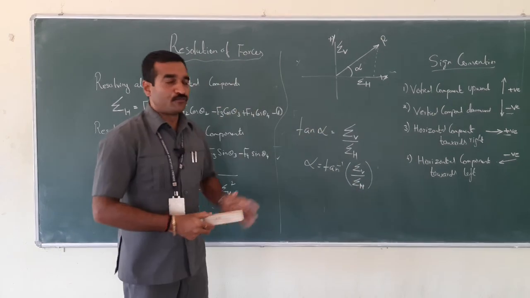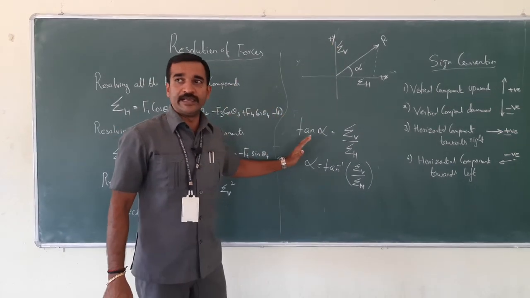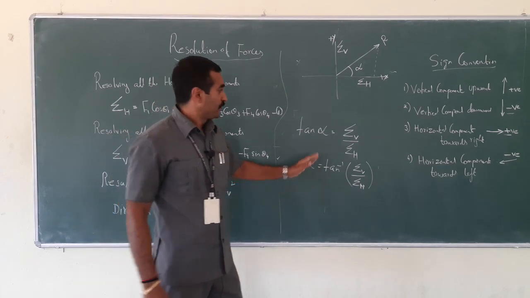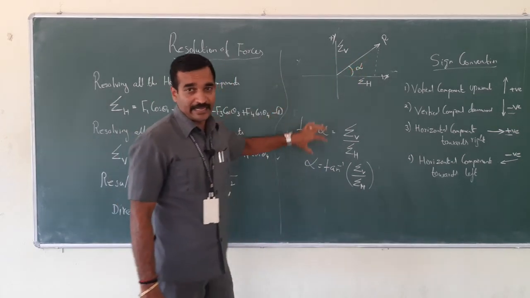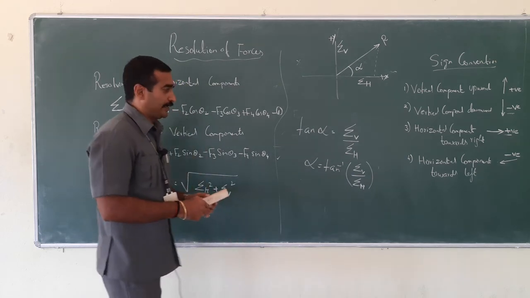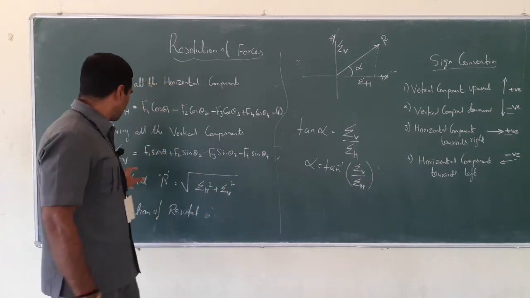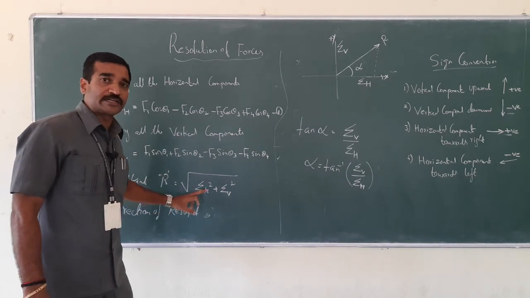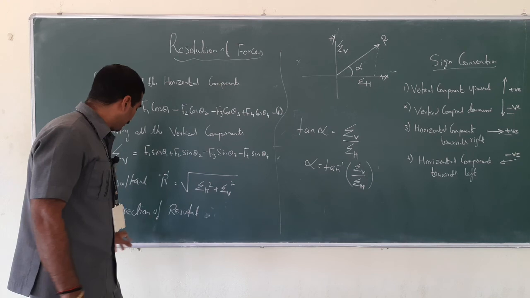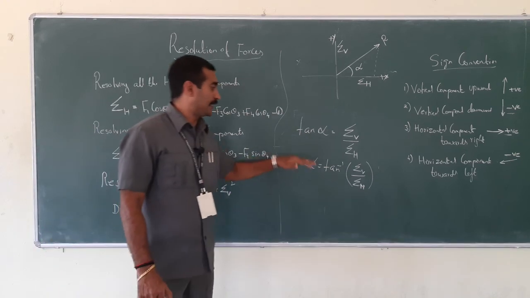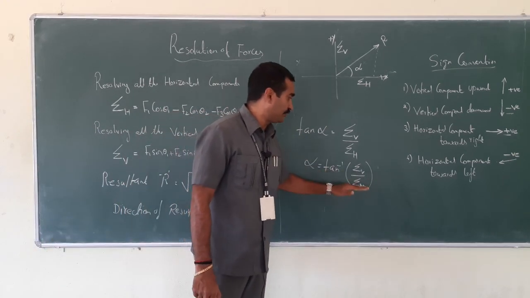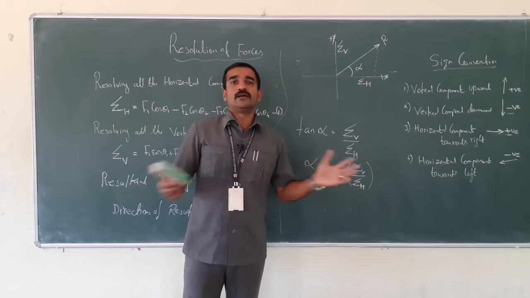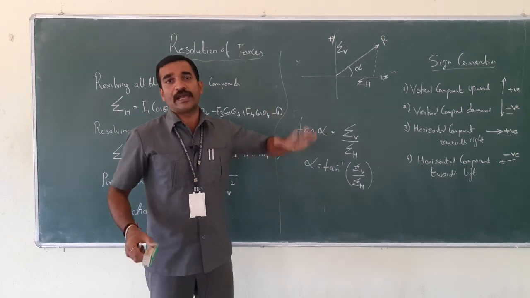Got it? So from this diagram, I arrived at the direction of the resultant. Got it? Right. So this is the resultant force, which is R equal to square root of summation H square plus summation V square. And as far as the direction of the resultant is concerned, alpha is equal to tan inverse of summation V by summation H. So you will have to consider the xy components, that is the horizontal and vertical components.